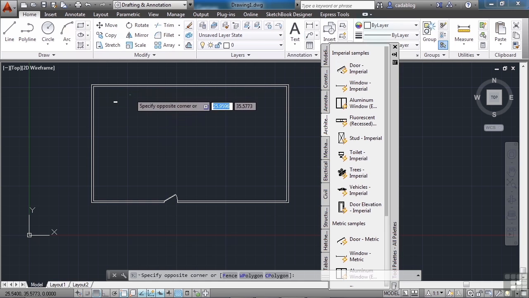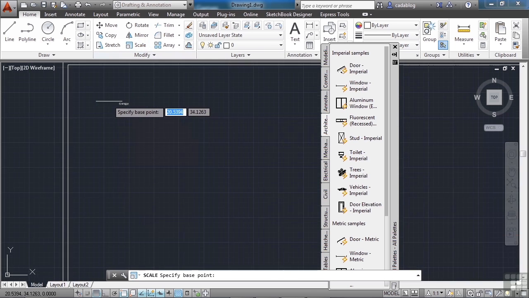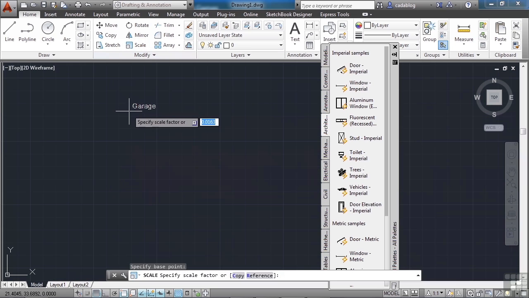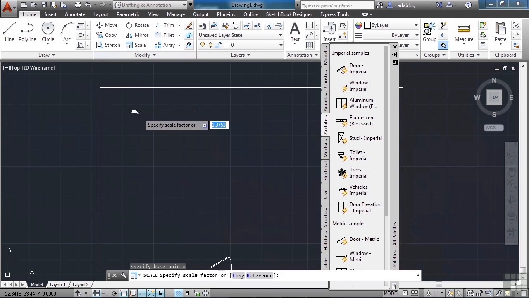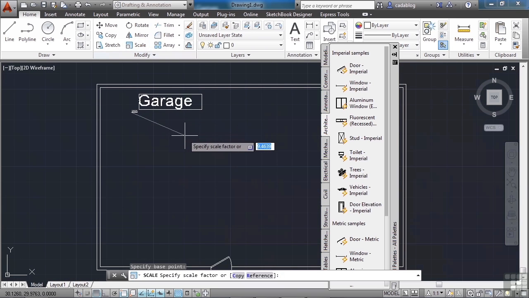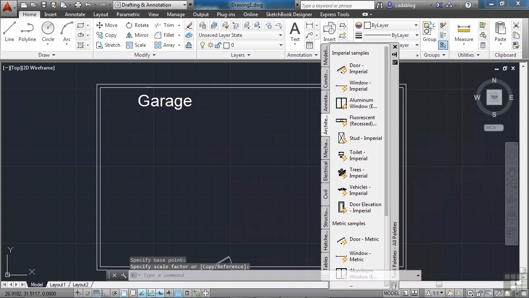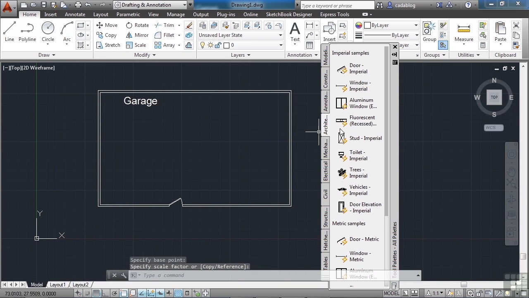Select it again. Just pick somewhere arbitrarily up here, cross across the bottom. Pick again. We've selected that. Hit the scale button. Zoom in. Click right below it. And now drag your mouse up until you can see it. We're making things bigger with the scale command. There you go. And let's go back to our little tool palette here.